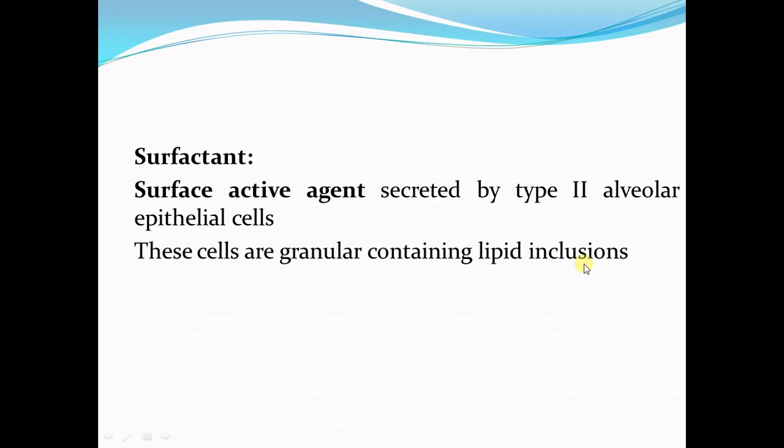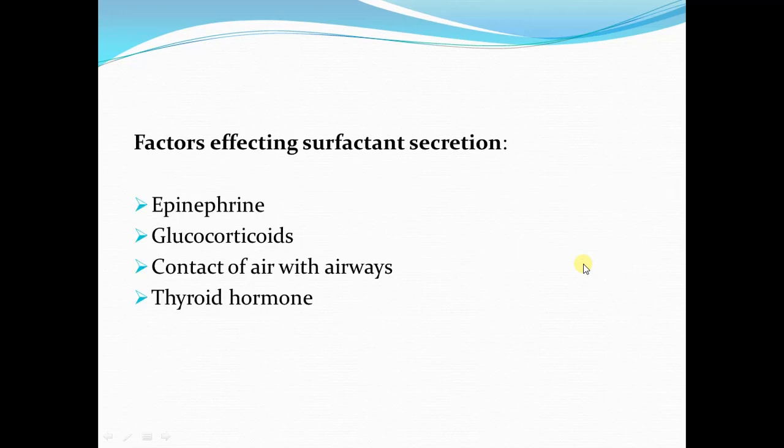Now surfactant secretion begins in the fetus in about the 30th week of gestation. I am repeating that surfactant first appears in the fetus in about the 30th week of gestation. The secretion of surfactant is completed by about the 37th week of gestation. It is secreted from type 2 alveolar epithelial cells.